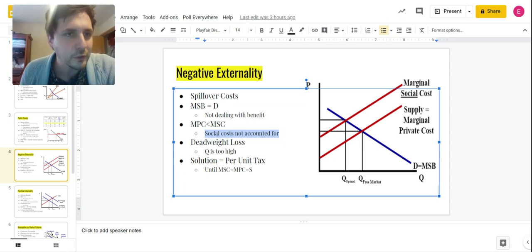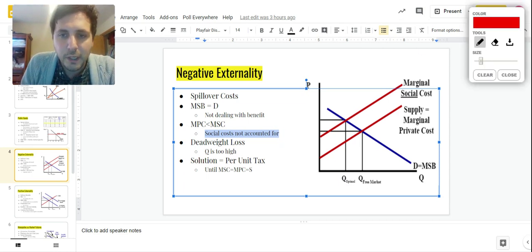We learned that in the public goods section just a minute ago, right? Socially optimal quantity right here is lower than that. So this is where I want to be, but this is where I'm at right now. That's deadweight loss, the distance between where I want to be and where I am right now. So where I am right now, right here, that's going to be my cutoff point. I chop it off. Where I want to be is back here. The difference between those two things is this triangle right here, and that's deadweight loss.